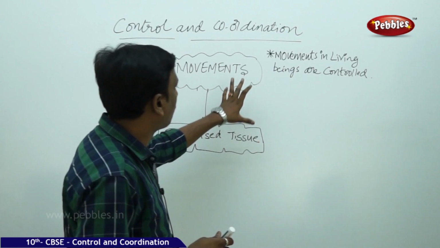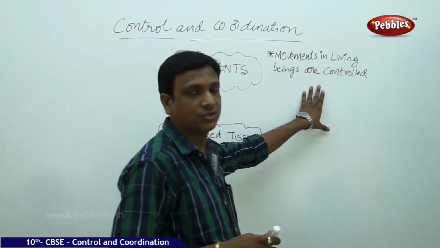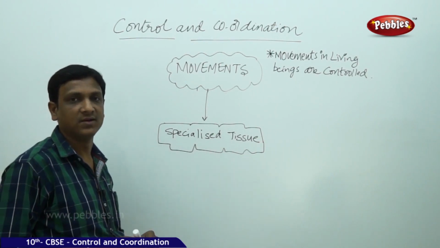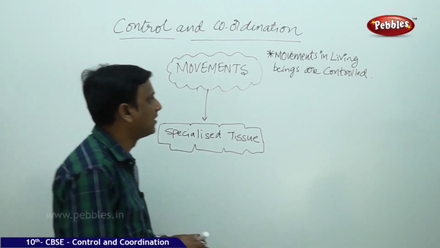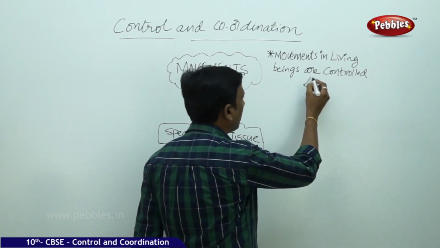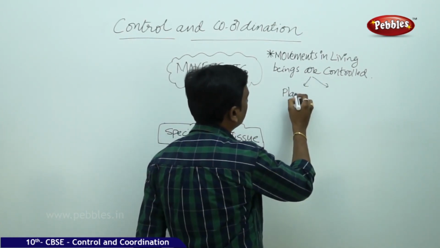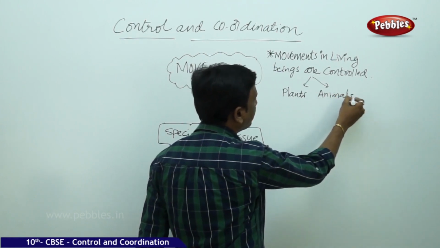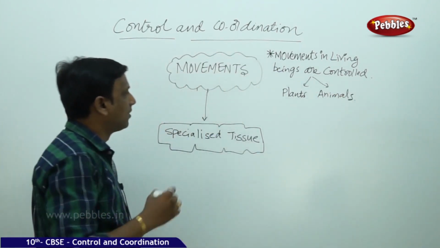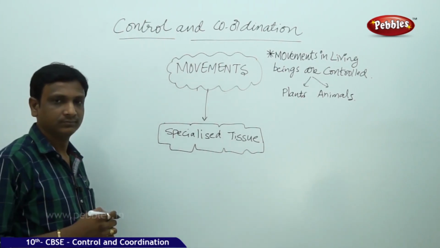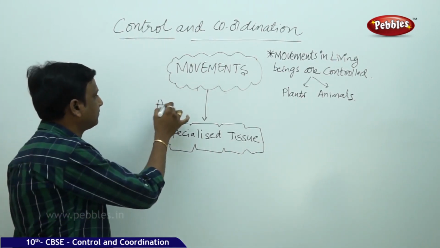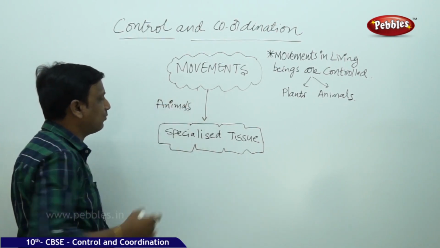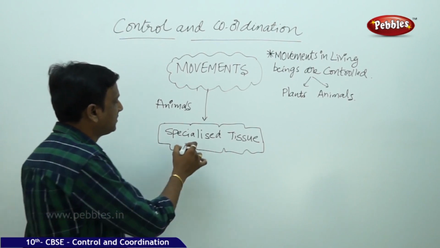So here we learned the point: movements in living beings are controlled. Whatever movements we see in living beings are controlled, both in plants and animals. But how are they controlled? In plants as well as in animals, whatever movements we see are all controlled movements. First let us talk about animals. In animals, the movements are controlled by specialized tissue.